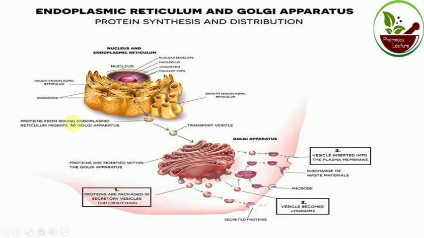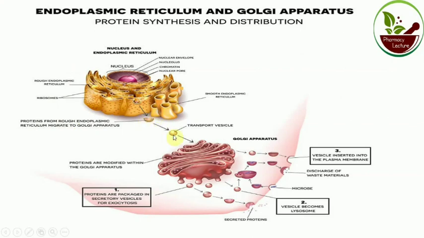We know that rough endoplasmic reticulum synthesizes protein, and smooth endoplasmic reticulum synthesizes lipid. Rough endoplasmic reticulum has ribosomes. See, the ribosomes are attached in the rough endoplasmic reticulum. Protein is synthesized from the rough endoplasmic reticulum. Then it reaches the Golgi apparatus.